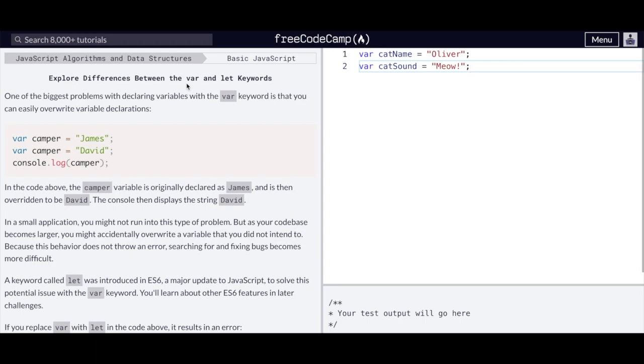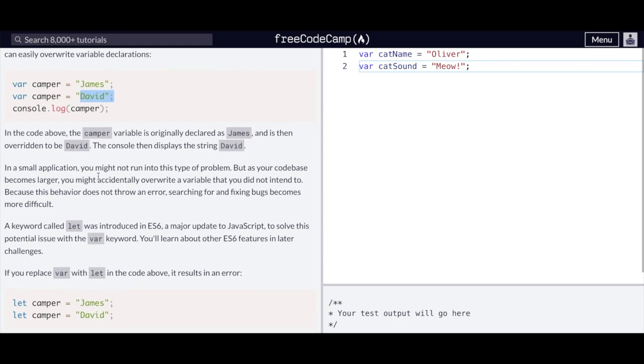Explore differences between the var and let keywords. One of the biggest problems with declaring variables with the var keyword is that you can easily overwrite variable declarations. var camper = "James"; var camper = "David"; console.log(camper); you're going to get David. In the code above, the camper variable is originally declared as James and is then overridden to be David. The console then displays the string David.